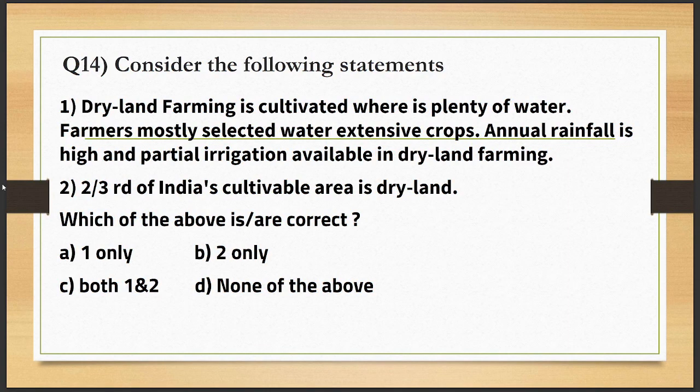Question number 14. Consider the following statements. First, dry land farming is cultivated where there is plenty of water. Farmers mostly select water extensive crops. Annual rainfall is high and partial irrigation is available in dry land farming. Statement 2. 2/3 of India's cultivable area is dry land. Which statement is correct? Your options are A, 1 only; B, 2 only; C, both 1 and 2; or D, none of the above.